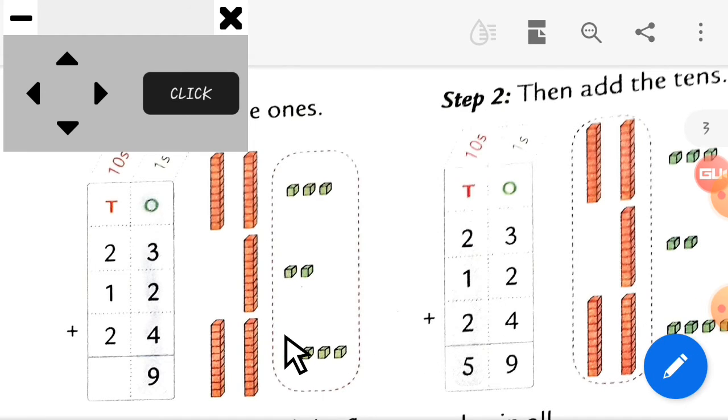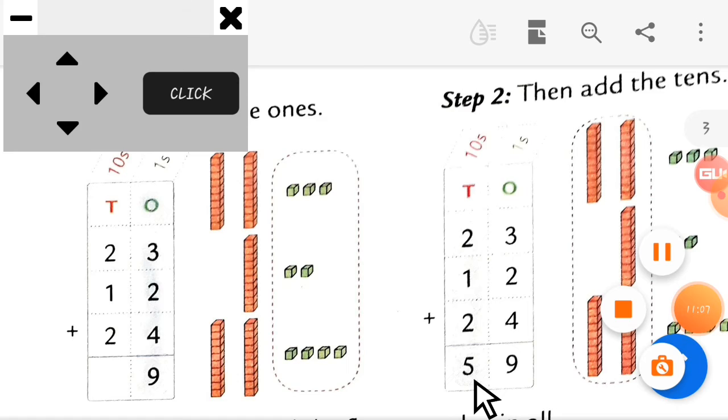So, just keep this in your mind: always add the ones column first, which is on your right hand. Always add the first column, 3 plus 2 plus 4, and then the tens column, 2 plus 1 plus 2. So our answer is 5, right? 59. So our full answer is 59. So now you understand how to add the numbers. You first add the ones column and then go to the tens place.